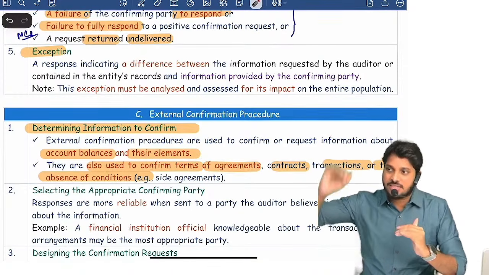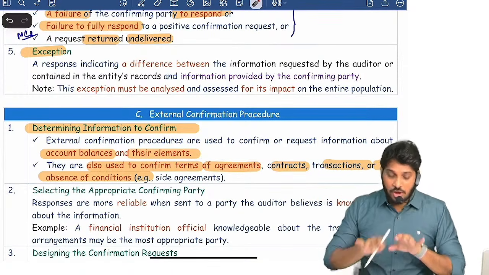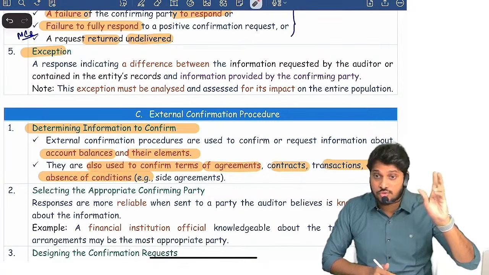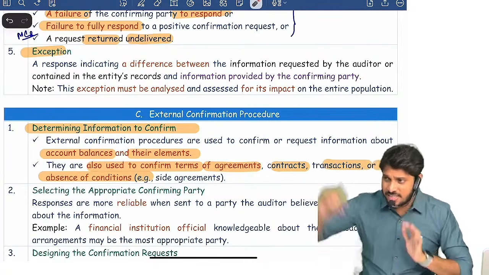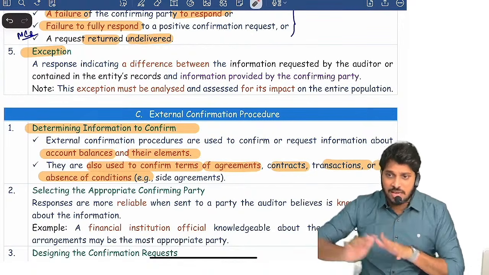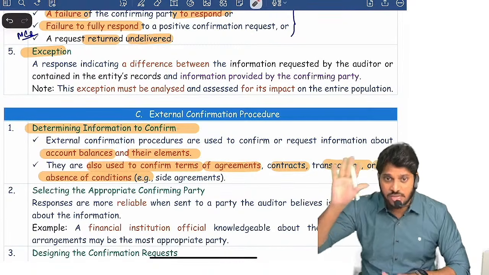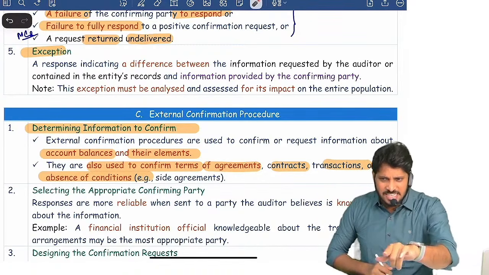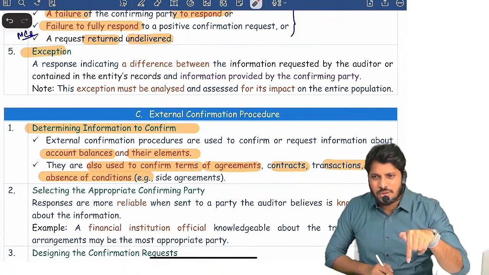a confirmation letter, third party will reply. Suppose I mentioned in our books of accounts, debtors outstanding balance is 10 lakhs because of so and so transaction. I mentioned also. And the third party replied, sorry sir, in our books of accounts as on 31st March, outstanding balance is only 5 lakhs. He said only 5 lakhs, whereas in our books it is 10 lakhs. He replied 5 lakhs. Can I directly conclude my client books of accounts are materially misstated?